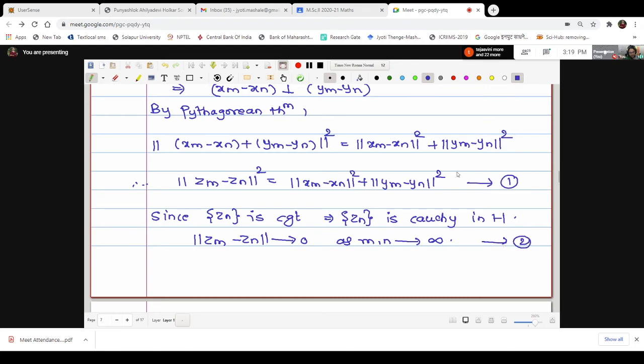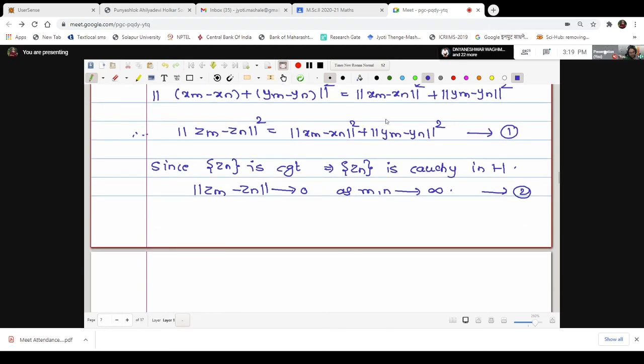Now look at 1 and 2. The left hand side of equation number 1 tends to 0 as m, n tends to infinity. So the right hand side will also tend to 0, but the right hand side is the addition of two non-negative terms tending to 0. Therefore individually every term is tending to 0.